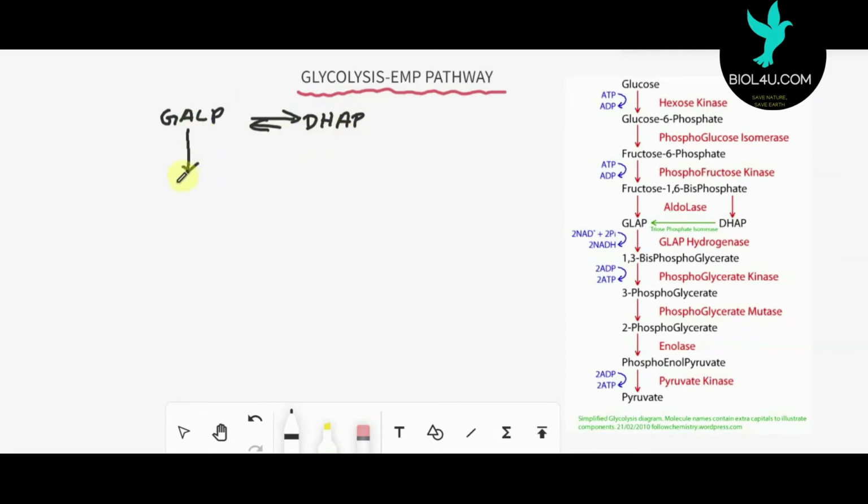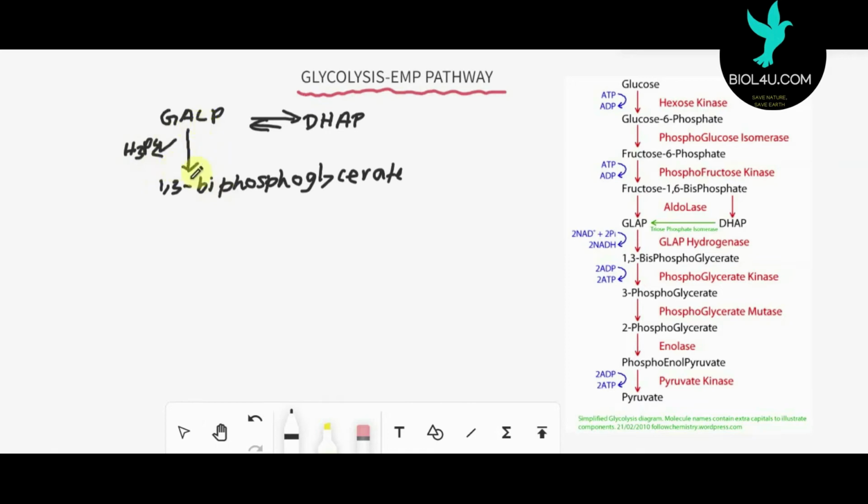What happens here is that glyceraldehyde phosphate undergoes phosphorylation and is converted into 2 molecules of 1,3-bisphosphoglycerate. Here you can see one phosphate group is added to this molecule. This phosphate group is taken not from ATP, but from H3PO4.